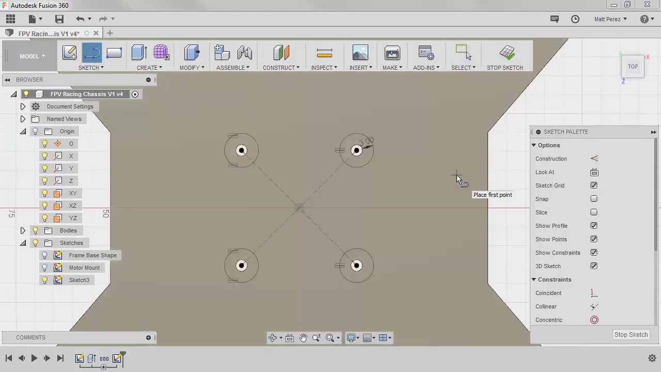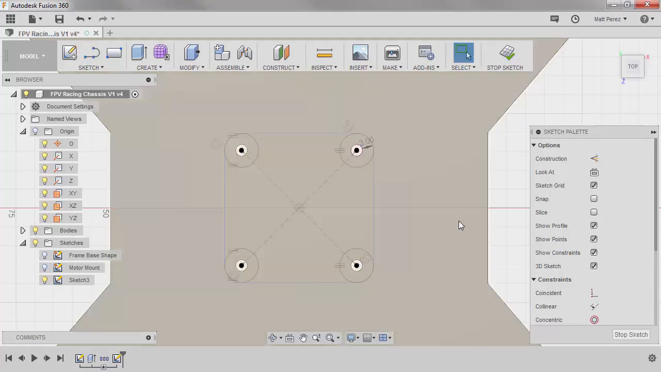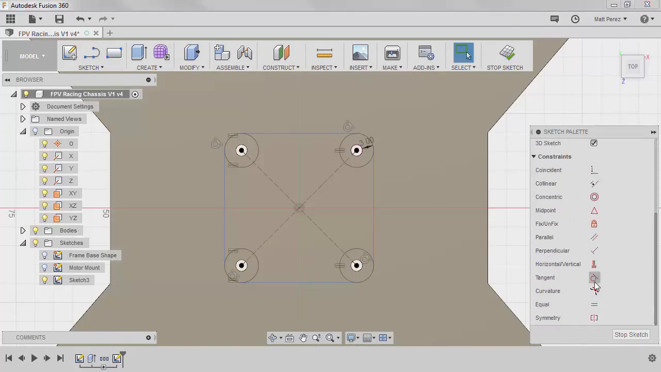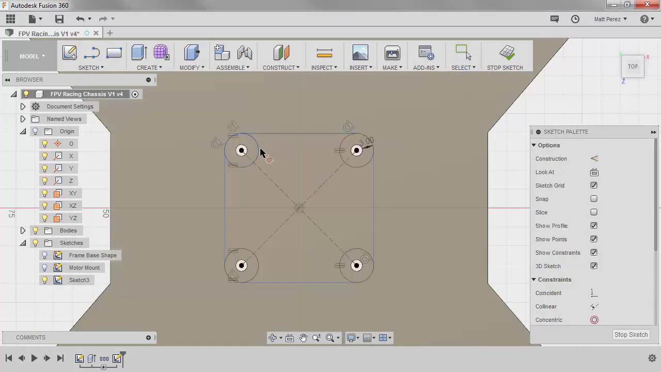I'm going to hit L on the keyboard to start the line tool again, and I'm going to go on the outside of each of these. You'll notice that it'll automatically apply tangency on the second selection, but not on the first selection, which means that I'm going to hit escape. I'm going to select tangent, and select each line and the first circle that they were drawn to. Hit escape, and now we have a complete outside profile.